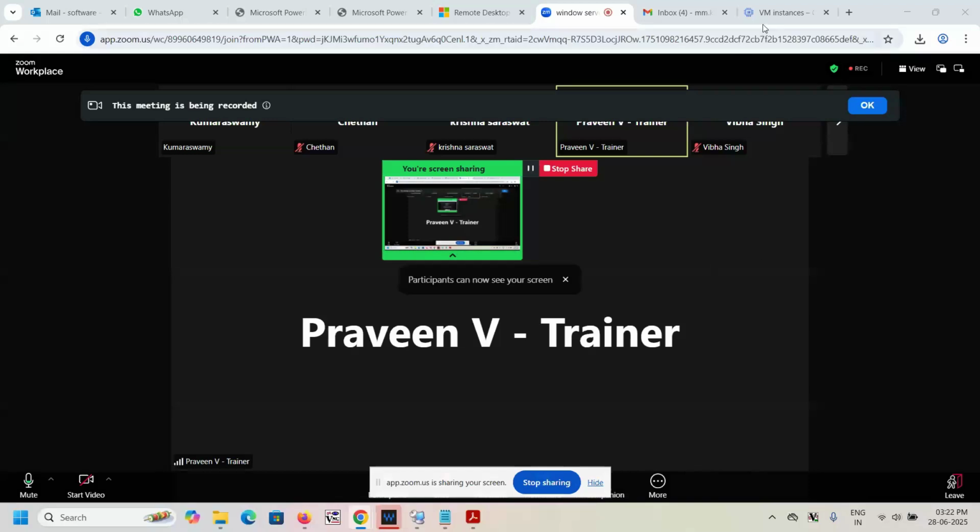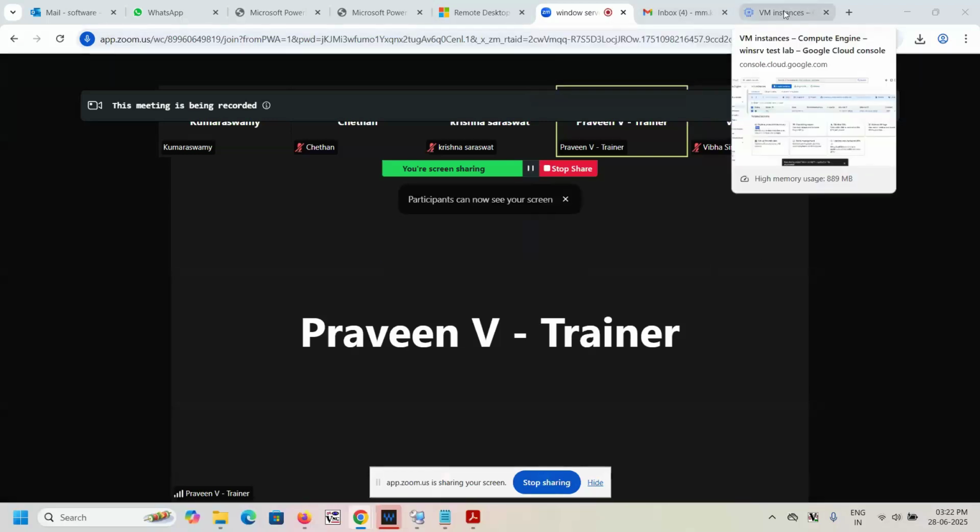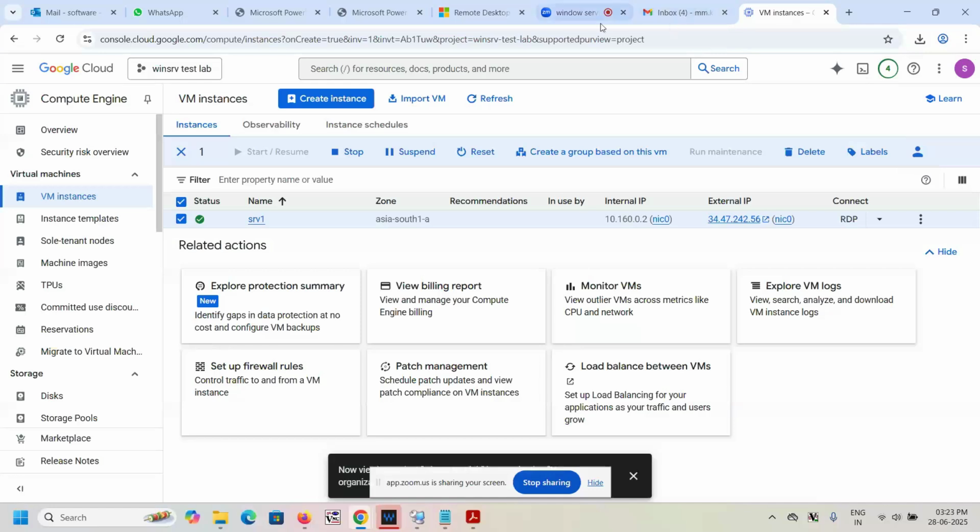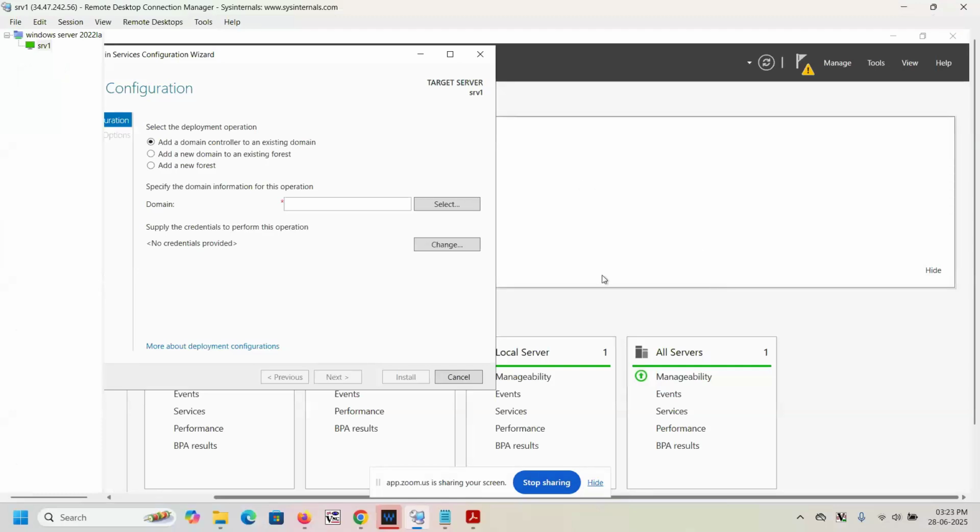Okay, now I can see your screen. Come back to the GCP window. Virtual machine window. Sorry, your server machine window. RDC console. Okay, now see, this is the server. IP address. Okay, now come back to your server machine. SRV1.